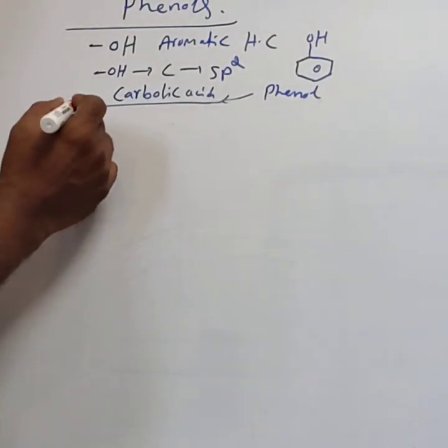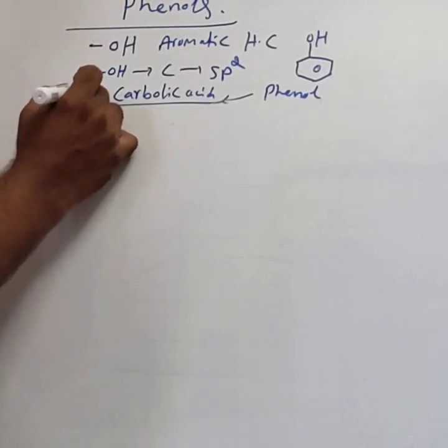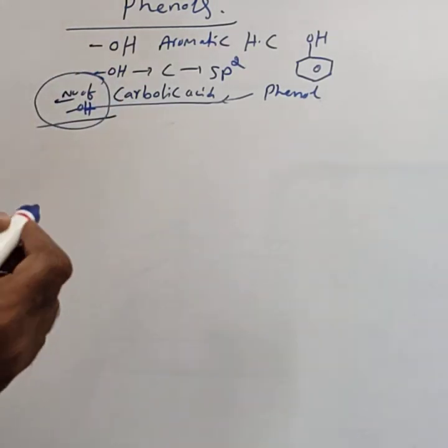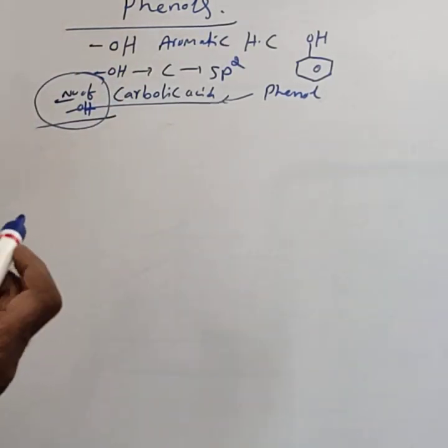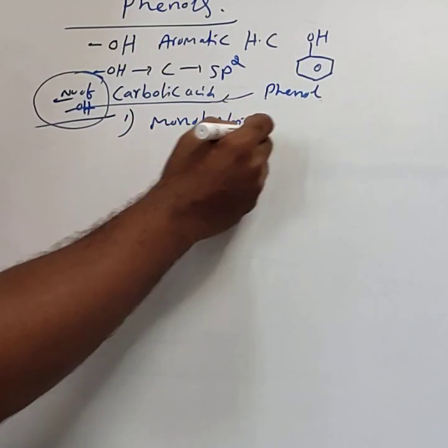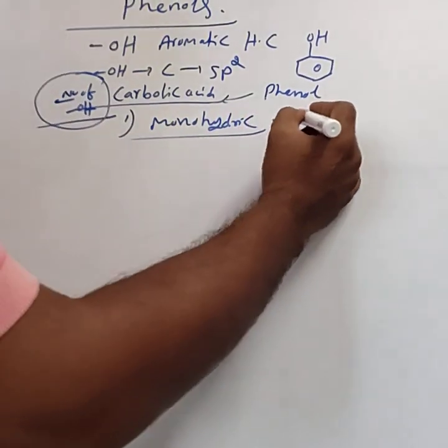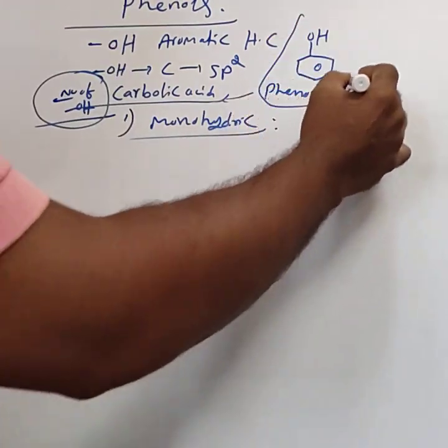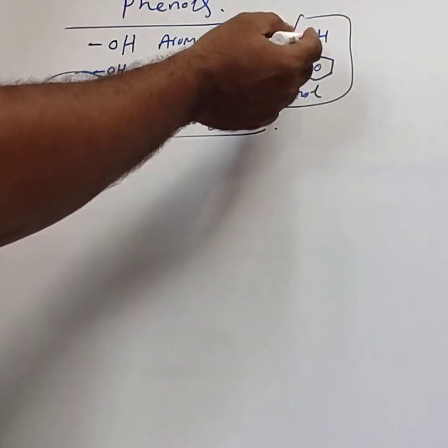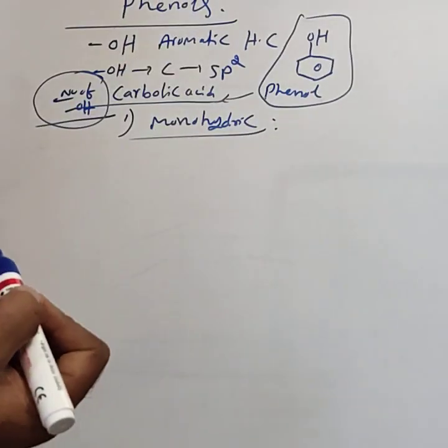Then we study the classification. Based on the number of hydroxyl groups directly bonded to benzene, phenols may be monohydric phenol, just like alcohol. This is an example of a monohydric phenol, because only one OH group is directly bonded to benzene.